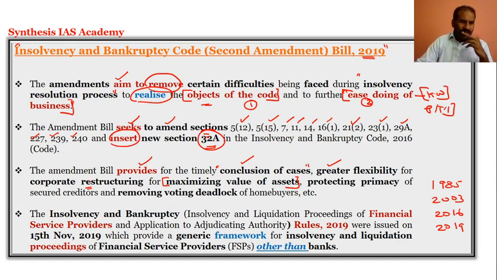Restructuring means you're giving some time, you're bargaining some time. And the other one is protecting the primacy of the creditors, and also removing the voting deadlock. So you have various deadlocks in the voting of the home buyers.